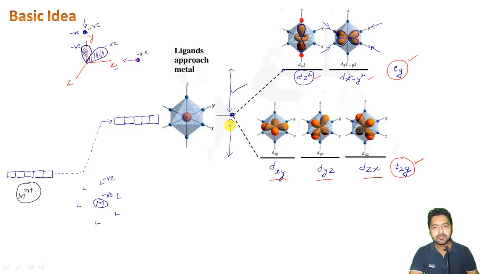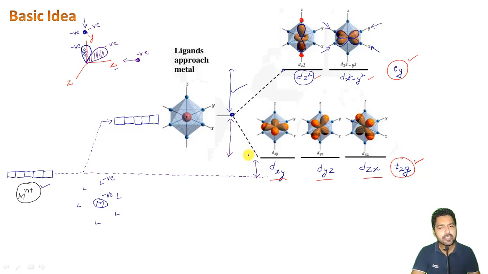But one thing is for sure, that even this set of orbitals, the T2g, will still be higher compared to the energy of the degenerate orbitals when the metal atom is present in the isolated gaseous state, right? You can see that if this is the amount of energy of the degenerate d orbitals when the metal is in the gaseous state, even this set of orbitals is still higher in energy.